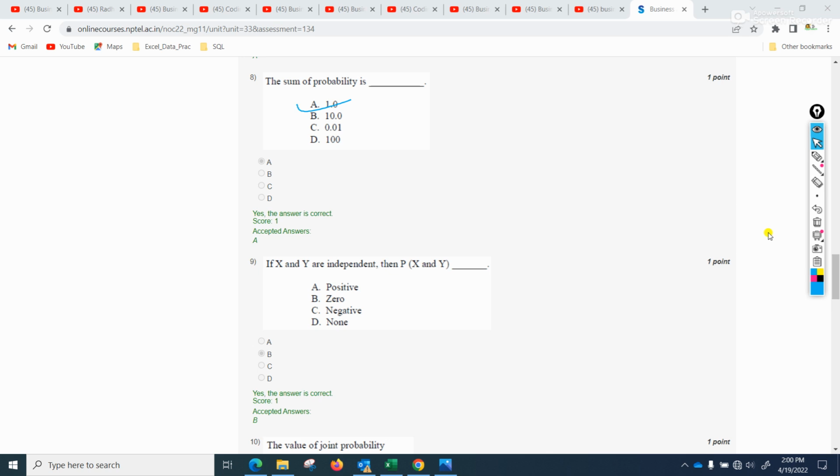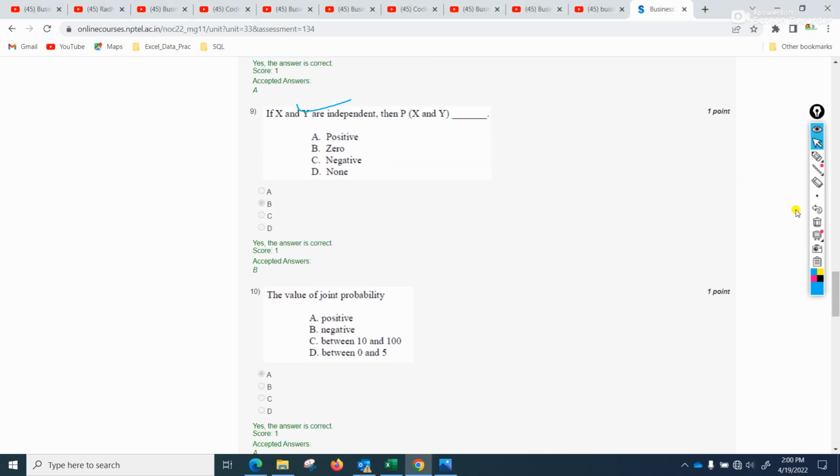So okay, now here when x and y are independent, then probability of x and y. So in case, just a minute, the answer should be 0, because, in order to understand this part, it is saying that x and y are independent variables, so there is no relationship between these two variables.